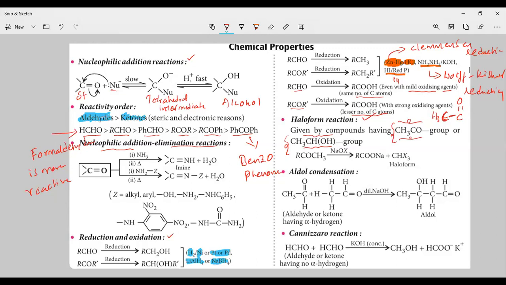Or you can take a secondary alcohol of the type CH3CHOH. It will also undergo the haloform reaction. What we are using is sodium hypohalite, NaOH plus halogen, which we call sodium hypohalite. It will undergo the haloform reaction, and you are going to get the salt of a carboxylic acid plus haloform. Fine.